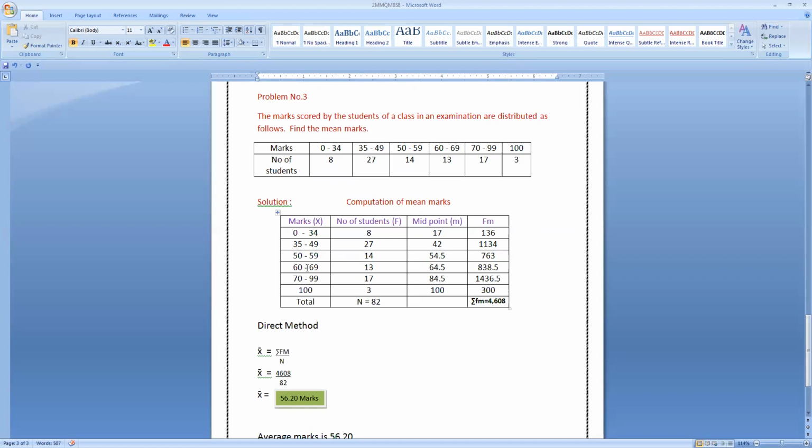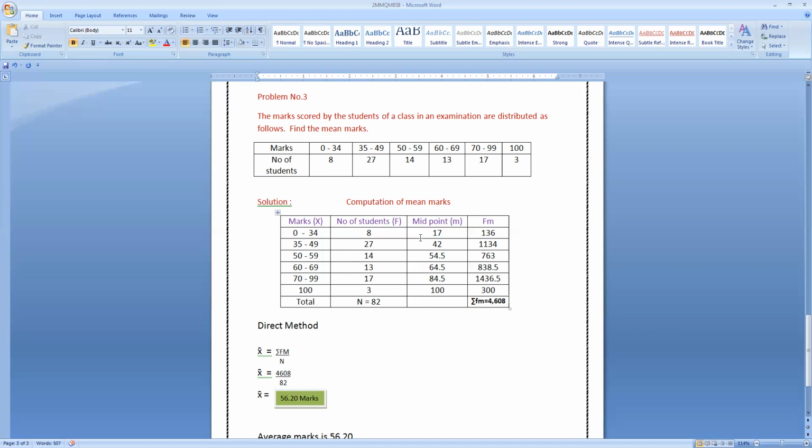And next, whatever they have given has to be put in the first column, that is the class interval, then the number of students given: 8, 27, 14, 13, 17, 3. The total of the f column becomes 82. We are going to follow the first method, that is sigma fm by n. So we require to calculate the m value, that is the midpoint.